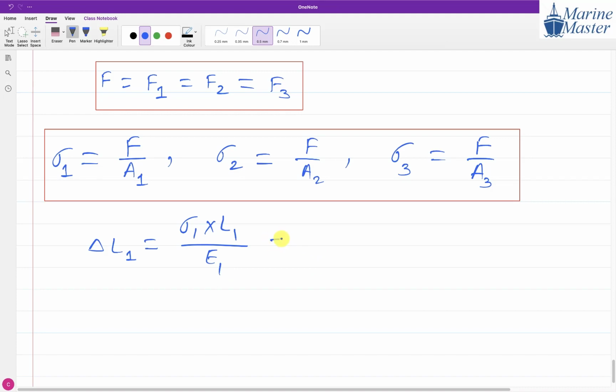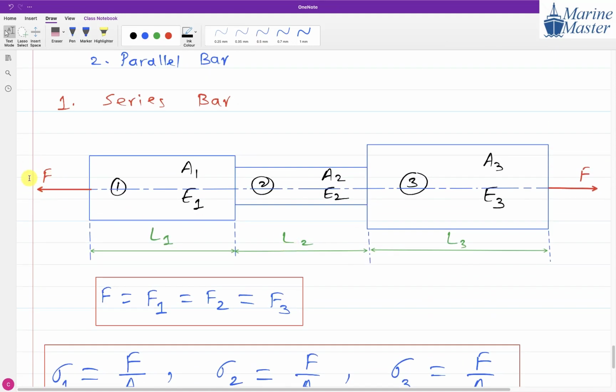Now tell me, which type of load is this F here? Tensile load. But in tensile, is it static, sudden or impact? Static load. How do you come to know that? Because a constant force is applied, it is not suddenly applied. They have not mentioned anything about the load. There is no falling mass, no impact, no suddenly applied load. They have shown only the force F.